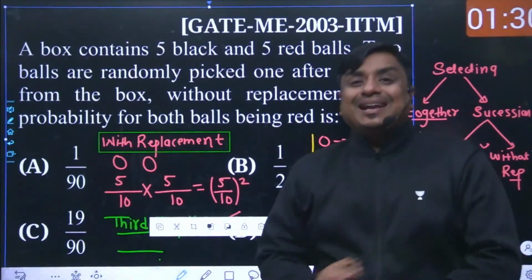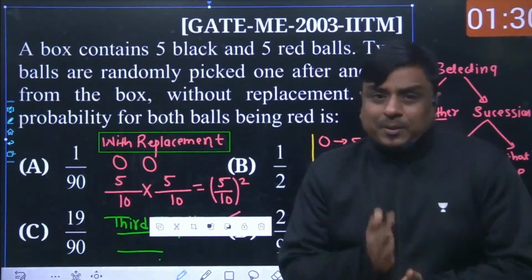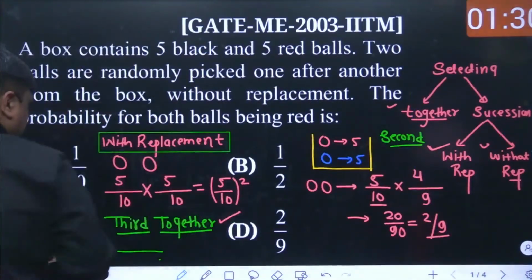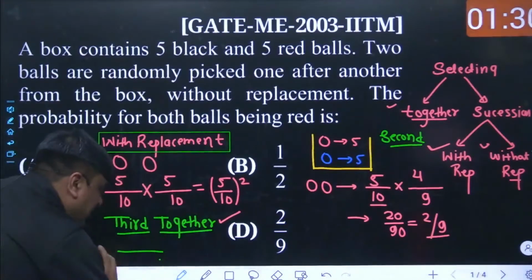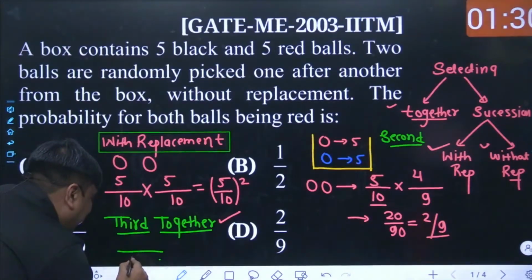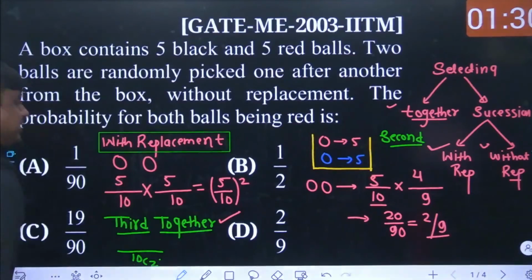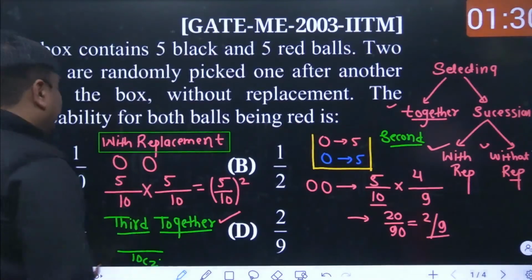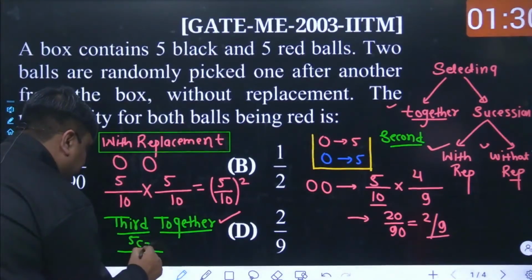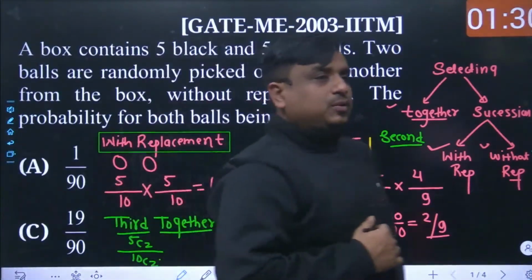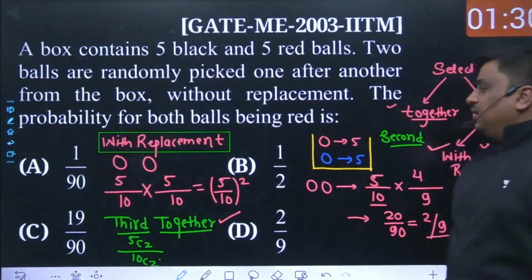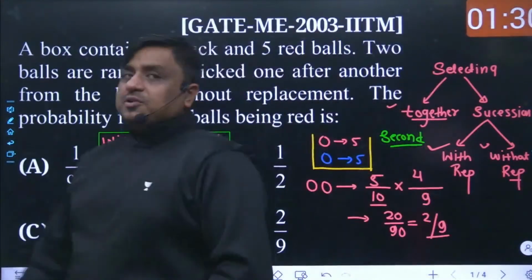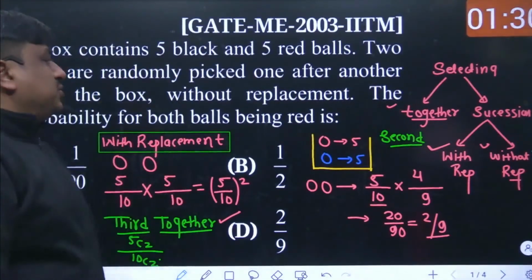Anyways, I am not going into the detailed analysis of the probability part because that is not my area of concern, since only a few days are left for your GATE examination. If we talk about how many different ways the selection could have been done, obviously this could have been done in 10C2 different ways. But among them, how many ways are my favorable ways? Obviously, any of them out of two. And this is the best answer which I can produce for the given question. So this is the answer we were expecting.